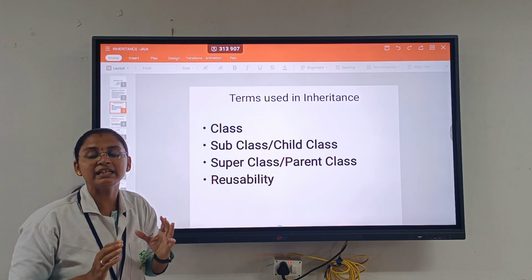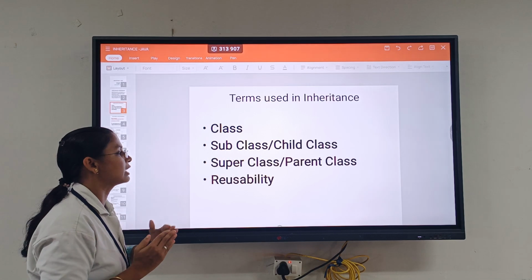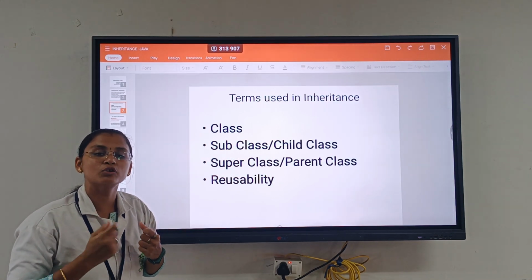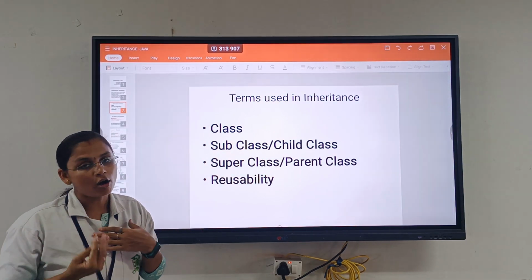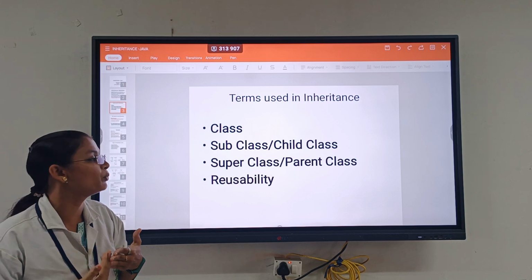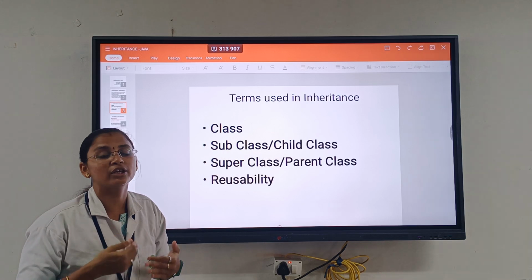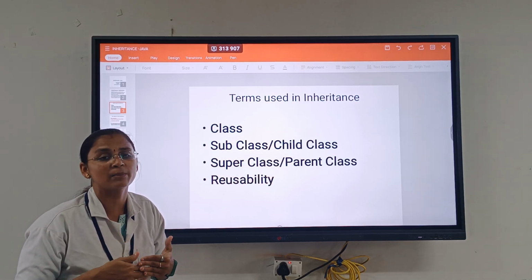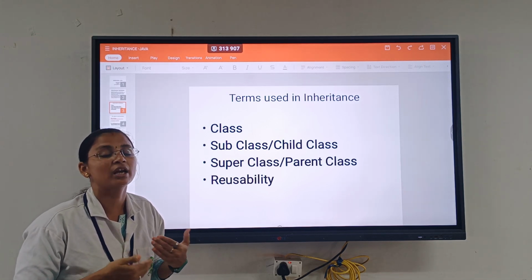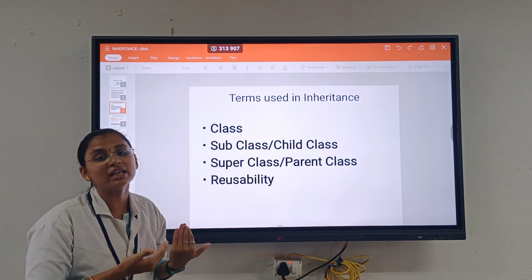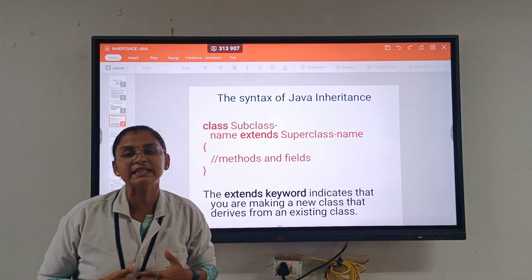A class is a normal class, the creation of a class in our Java program. A subclass is also known as a child class or a derived class. A superclass is also called a parent class. These types of names can be used. Reusability means we can reuse the code from the parent class. We shouldn't have to rewrite the program again. We can easily reuse the code using the inheritance concept. That is reusability.